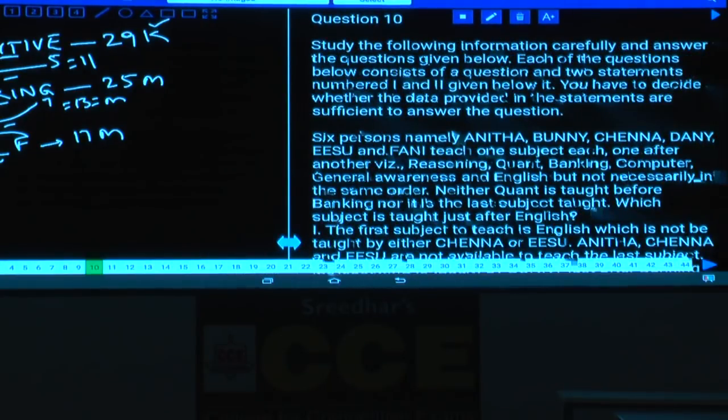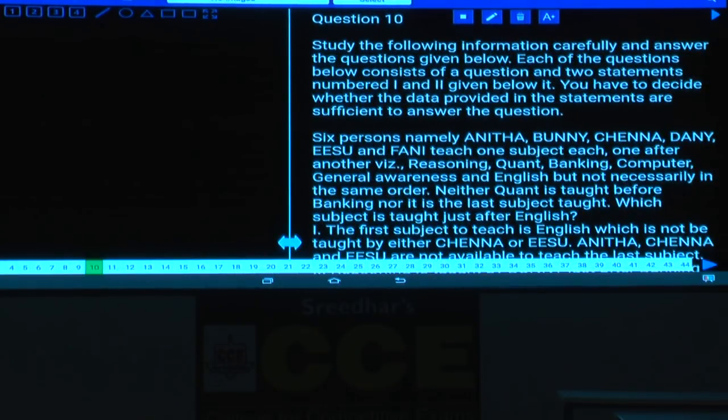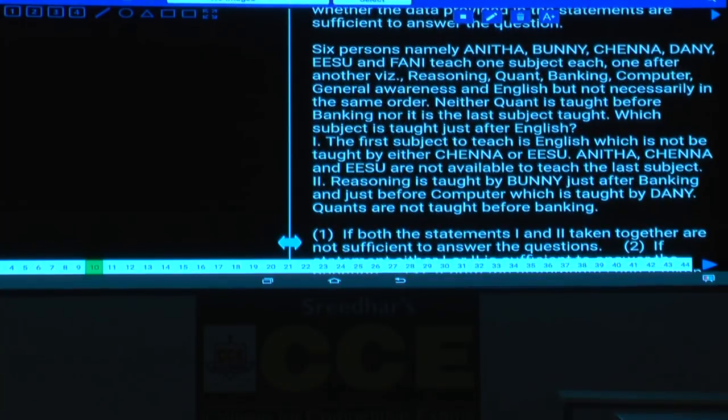What is the information given here? Now question number 10. Six persons named A, B, C, D, E and F teach one subject each one after the other, reasoning, quant and so on, but not necessarily in the same order. Neither is quant taught before banking nor is it the last subject to be taught. Then which subject is taught just after English?